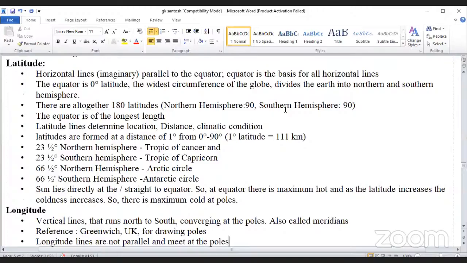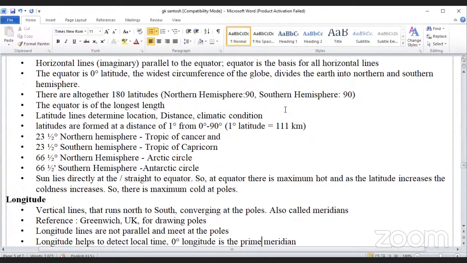Sunlight falls directly straight on the equator. So at the equator there is maximum heat, and as the latitude increases, the coldness increases. So there is maximum cold at the poles.